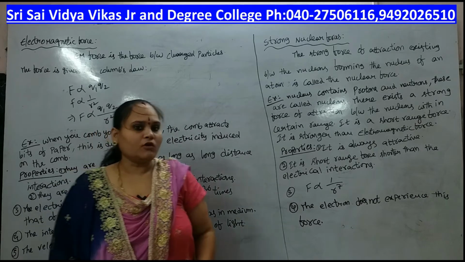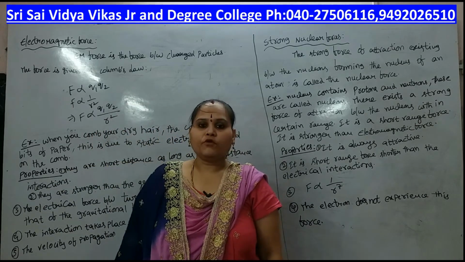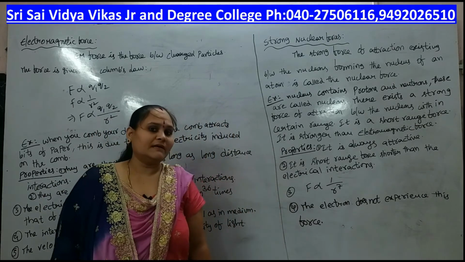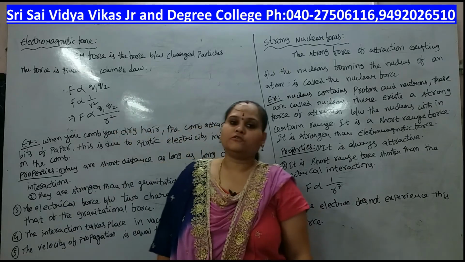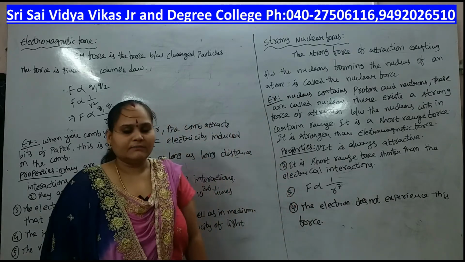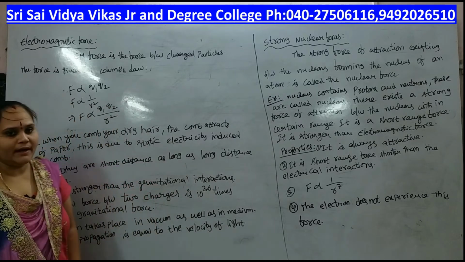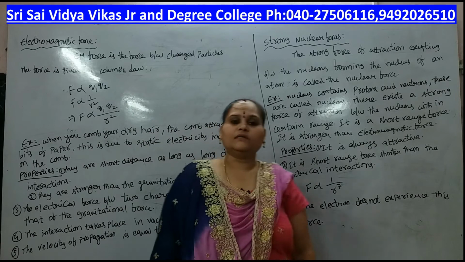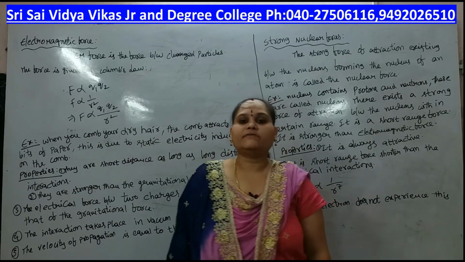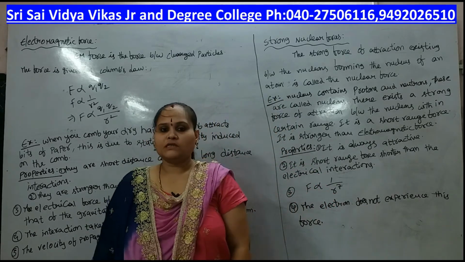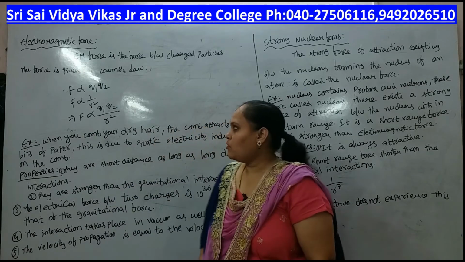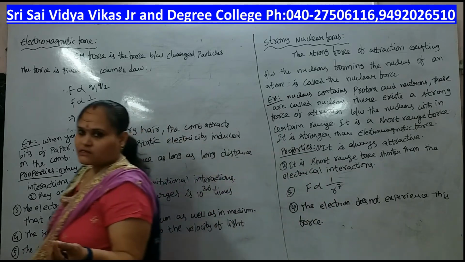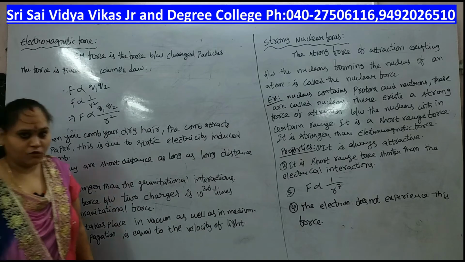The gravitational force is proportional to the product of their masses and inversely proportional to the square of the distance between them. That means F is proportional to m1 m2 by r square, and F equals G into m1 m2 by r square. G is a proportionality constant, also known as the gravitational constant, and this force is the universal force. And today's class is to discuss the electromagnetic force.